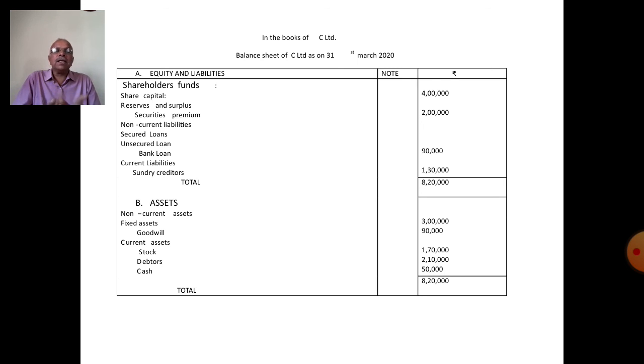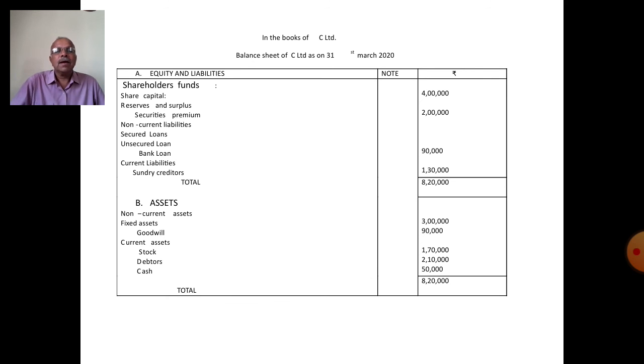This is the new company, shows the agreed value of both companies. In this problem, he has not given agreed value, but only taken the book value as assumed to be agreed value. The total is 8,20,000.